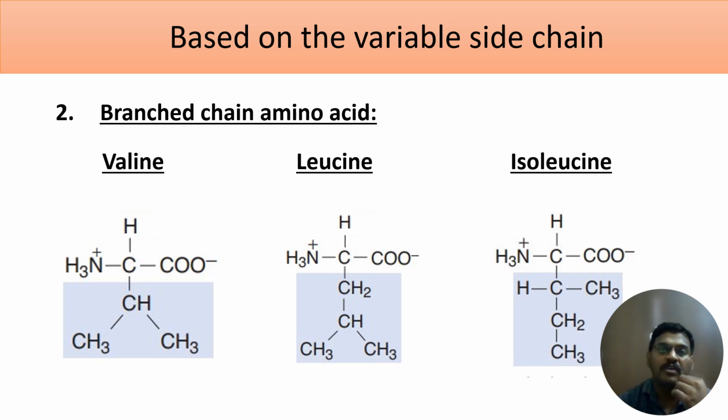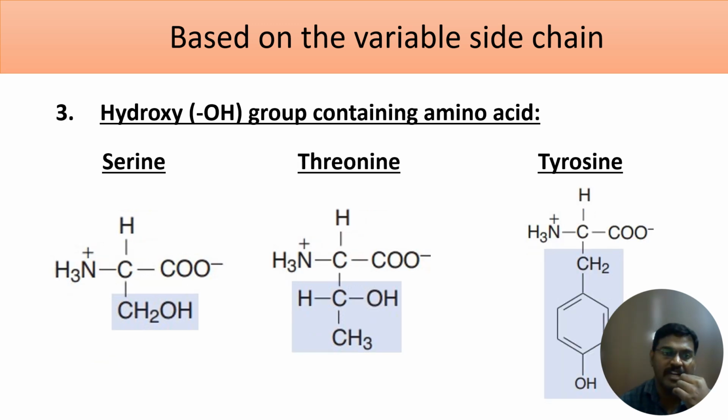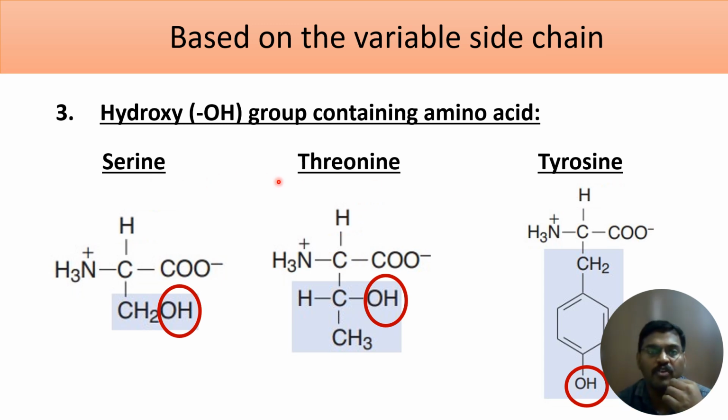What is the third subclassification? Classification based on hydroxy group containing amino acids, that is, in the side chain we have a hydroxy group. If you see here, you have a hydroxy group. All these three amino acids have a hydroxy group in the side chain: serine, threonine and tryptophan. Repeat it: serine, threonine and tryptophan.